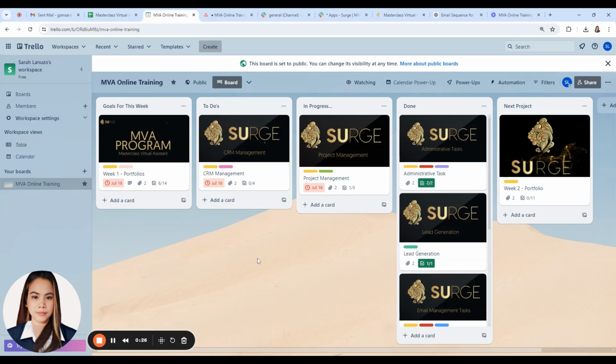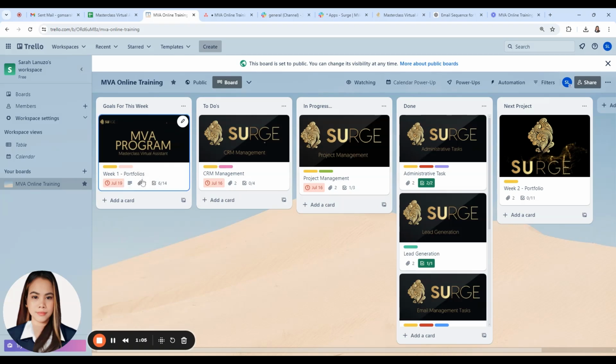Trello is a visual project management tool that uses boards, lists, and cards to organize tasks and projects. So here, as you can see, I already created my own board, which is the MBA online training. This board will serve as my central hub where I organize all the tasks and stages of my project. I also break down the project into stages like these: goals for this week, to dos, in progress, done, and next project. So here for my goals for this week.